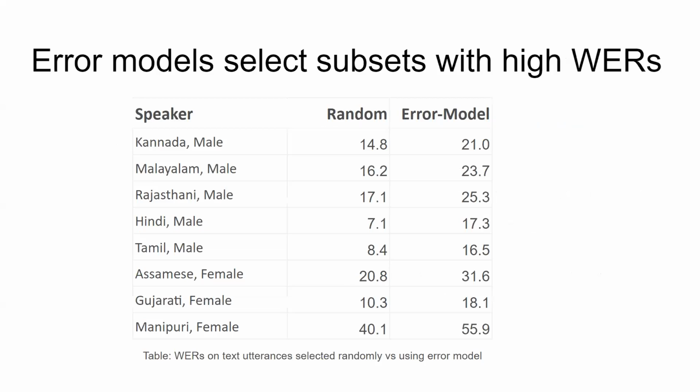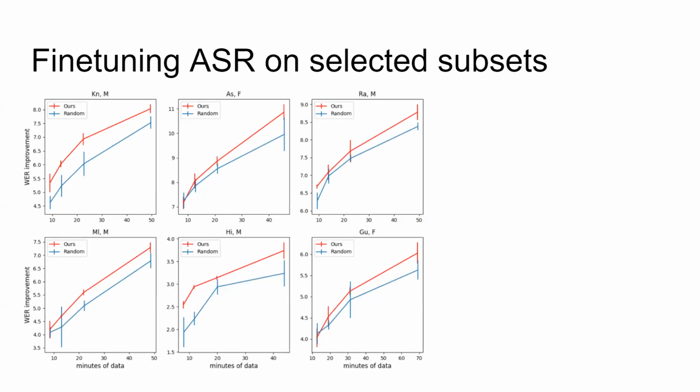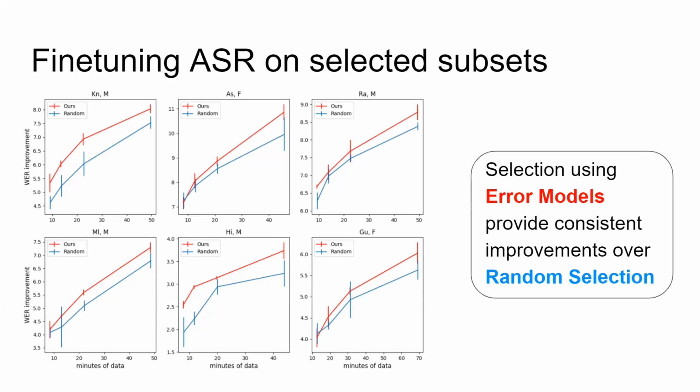In our experiments, we include speakers from 8 different native languages. We find that error models help us discover subsets of sentences whose utterances are significantly difficult for the ASR to recognize in comparison to randomly selected sentences. For each speaker, we plot the minutes of recorded speech along the x-axis and reductions in word error rate after fine-tuning the ASR along the y-axis. We observe that fine-tuning on the sentences selected by the error model consistently provides higher word error rate reductions in comparison to the random selection baseline across all the speakers.